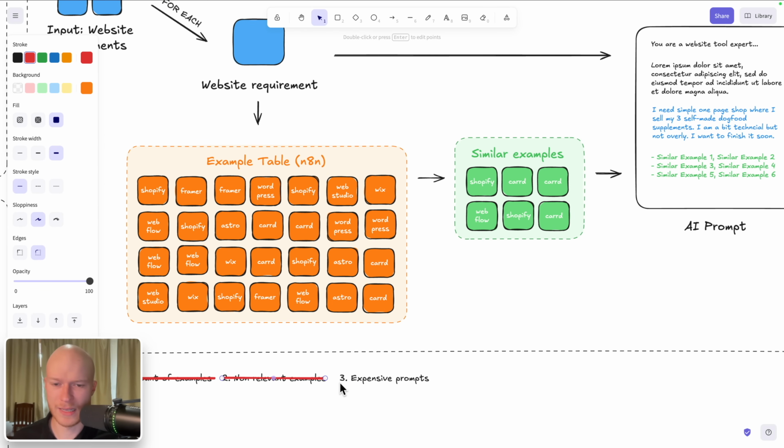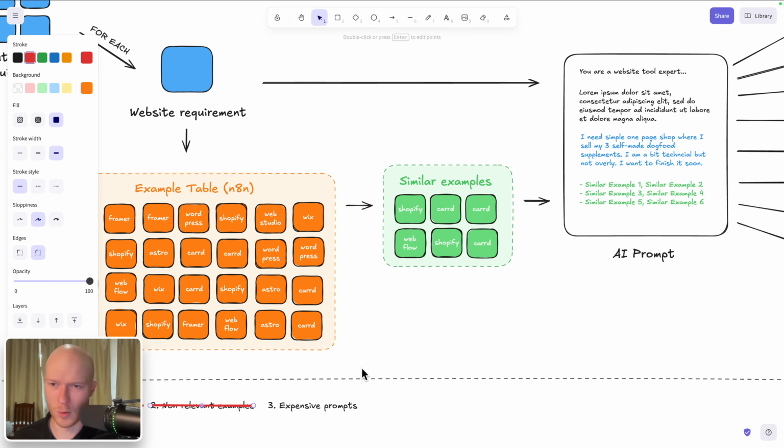And the same with the expensive prompts problem. Now that for every input, for every website requirement, we get extremely good and extremely relevant examples, it is enough to put 5 or 6 into the prompt. Because as you might know from your personal life, if you have a handful of really good examples, usually that is more than enough to work effectively on a task. And the same holds true for the AI.